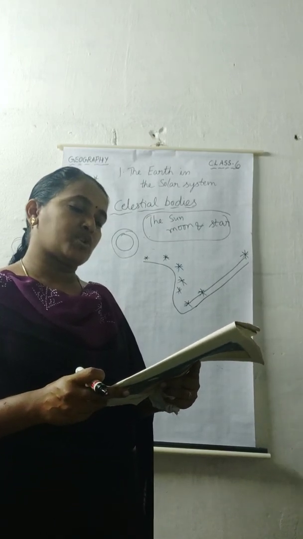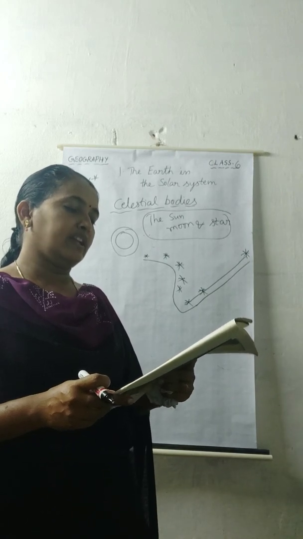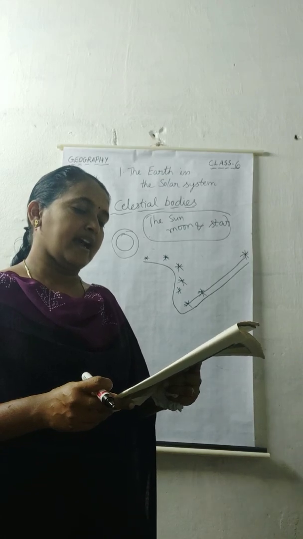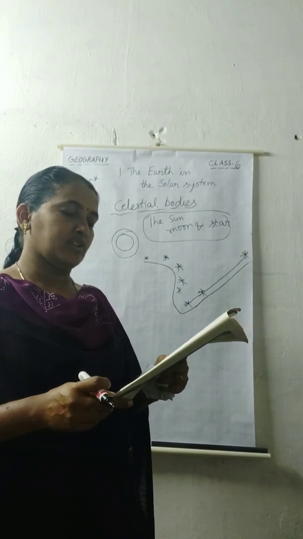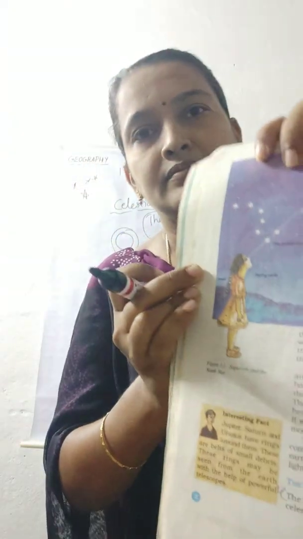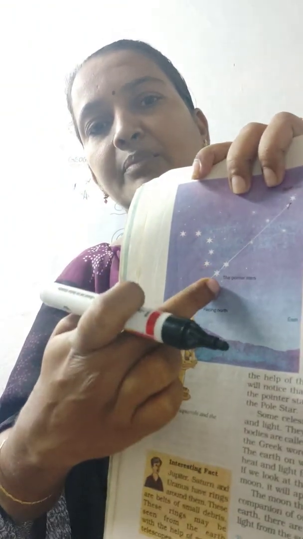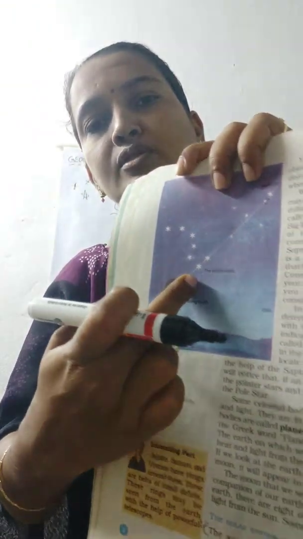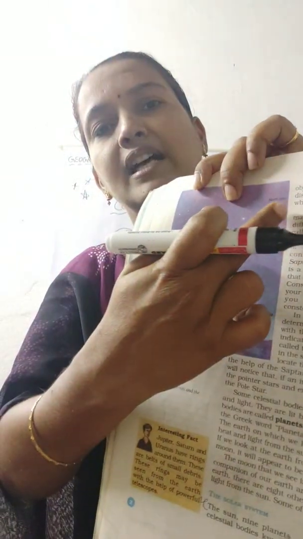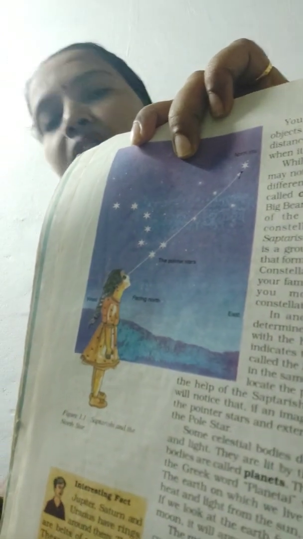We can locate the position of the pole star with the help of the Saptarshi. Look at figure 1.1. You will notice that if an imaginary line is drawn joining the pointer stars and extended further, it will point to the pole star. See here in the textbook they have given. See, this is the Saptarshi constellation. From these last 2 stars they form a straight line, and this one is the pole star.